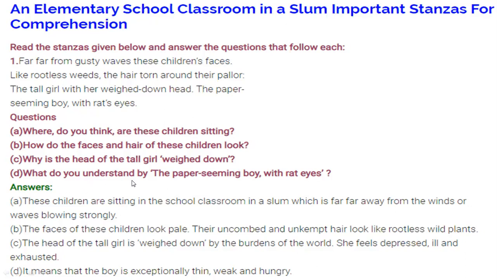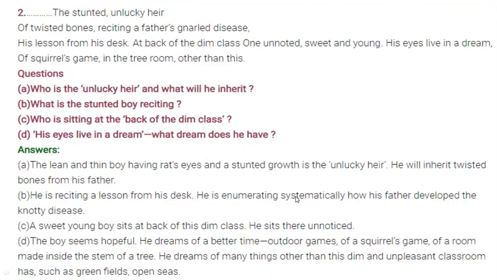The next question is, what do you understand by the paper seeming boy with red eyes? A paper seeming boy means a very thin, skinny boy, and his eyes are red. It means that the boy is exceptionally thin, weak, and hungry. The next extract is given here, you can read this one, and the question is, who is the unlucky one here, and what will he inherit? The unlucky one is the lean and thin boy having red eyes, very weak and skinny.